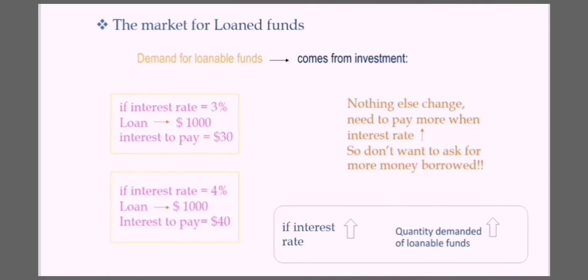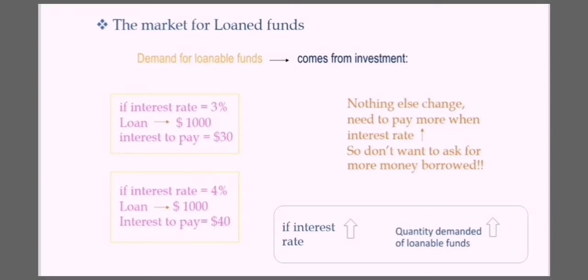Let's take a look at what happens in the loanable funds market. Let's say the interest rate is 3% and the loan is $1,000. After a year they will pay back $1,000. Not only that, they also have to pay $30 in interest.